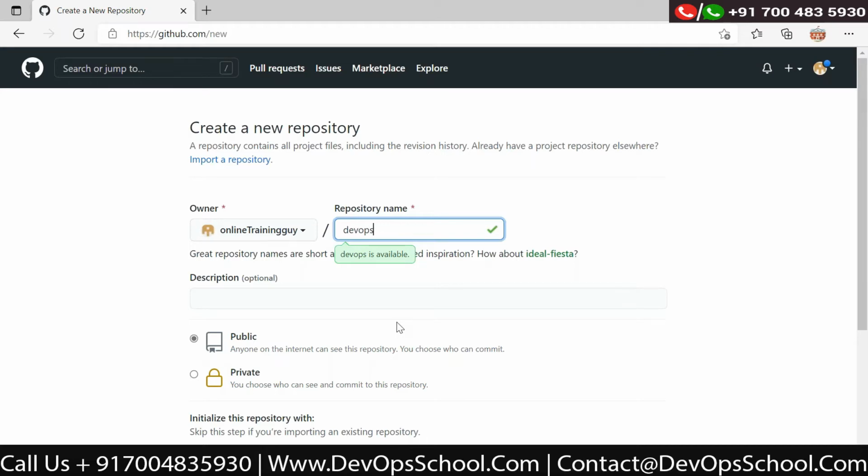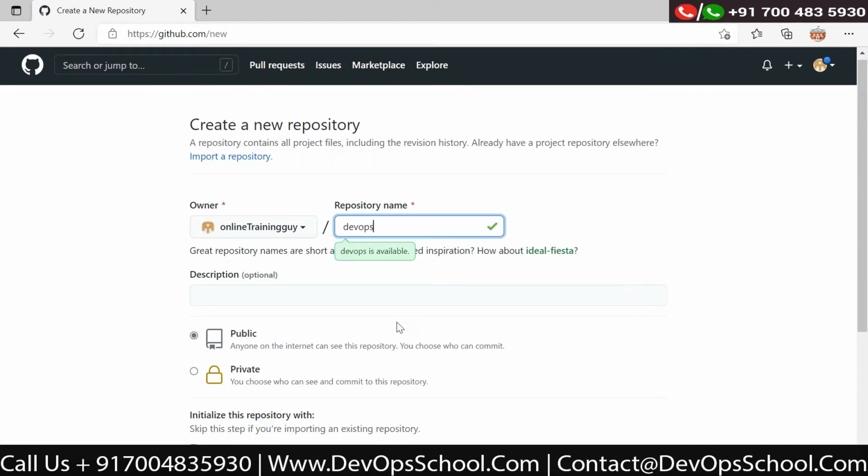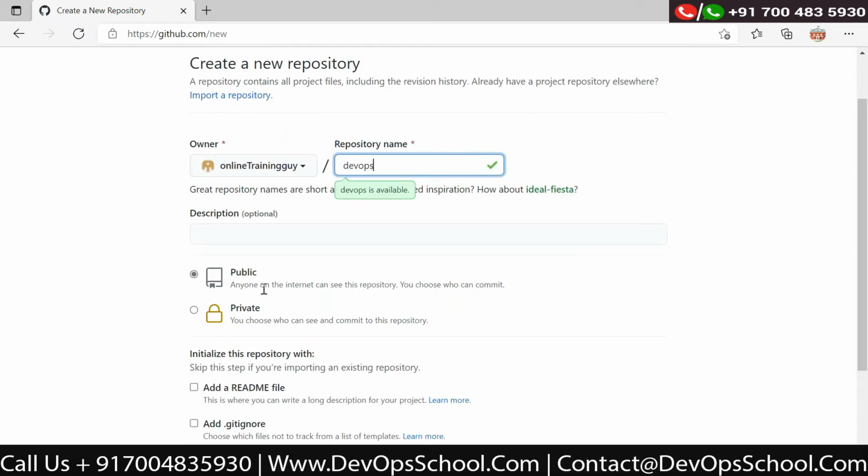Repository name, and as I mentioned, public. Public means you can use it publicly. There are two types of repository: one is public, one is private. A public repository is visible to everyone, and a private one is visible only to you or your team members, whoever is a collaborator in this repository. A private repository is not free of cost; you have to pay for that. A public repository is free, so you can put as many files as you want into it.